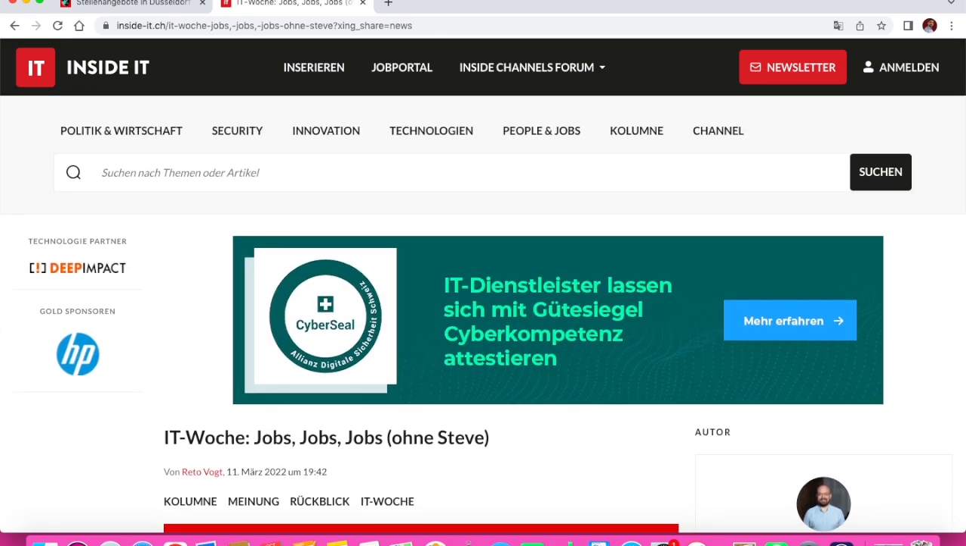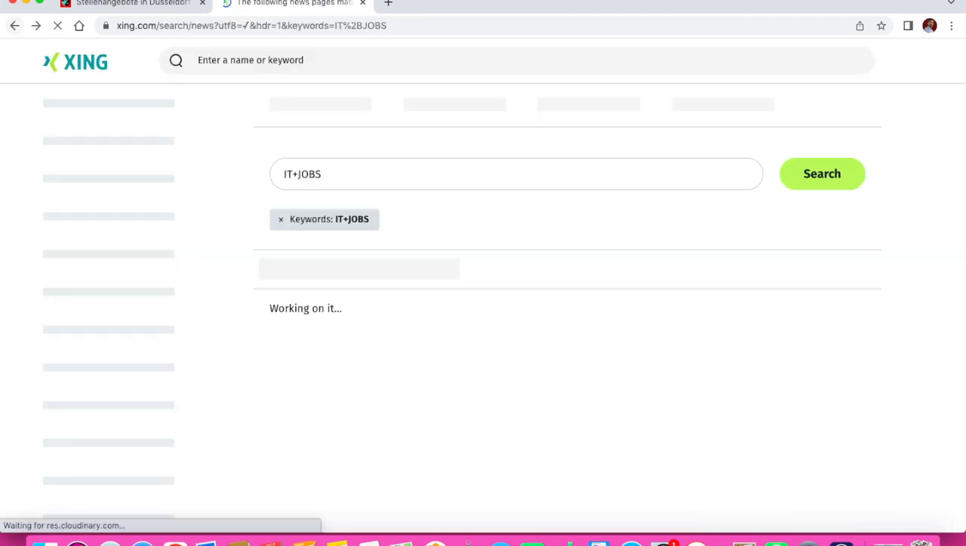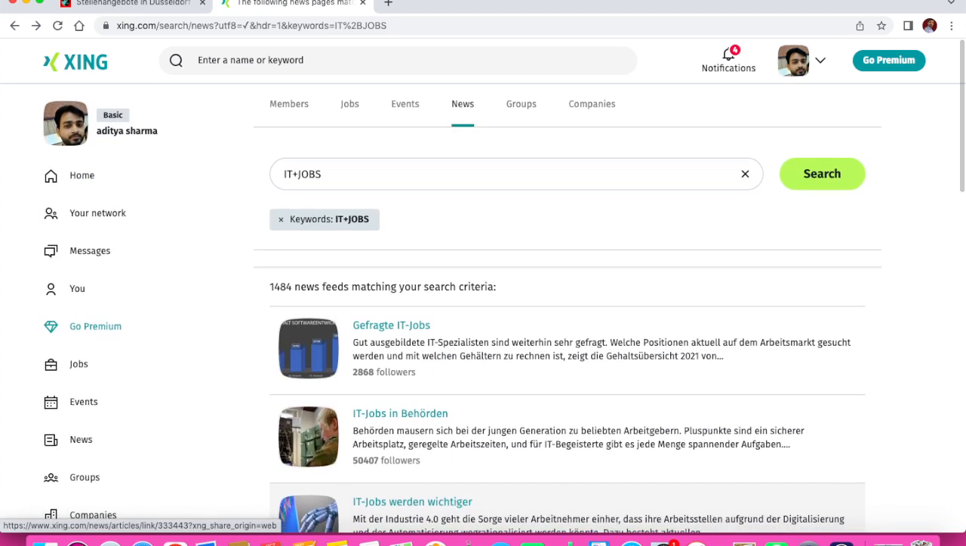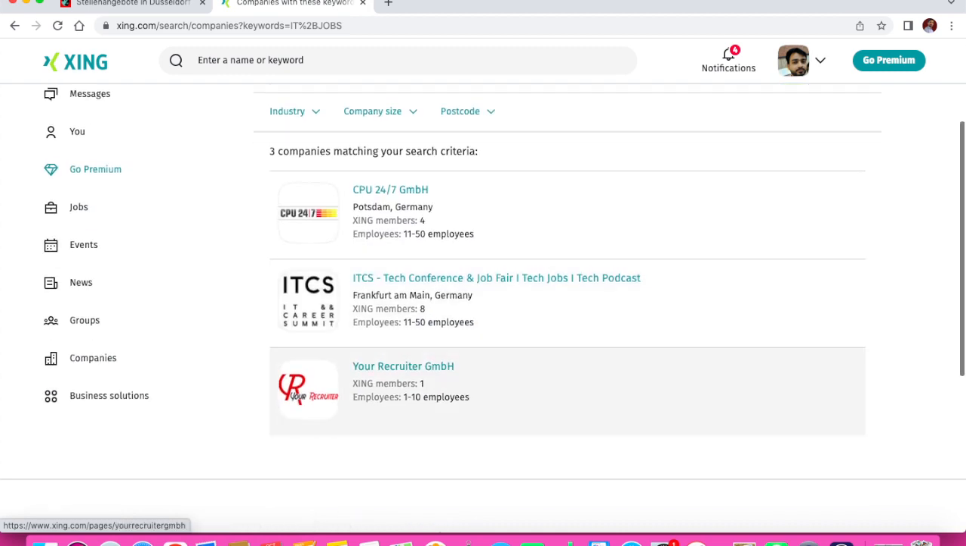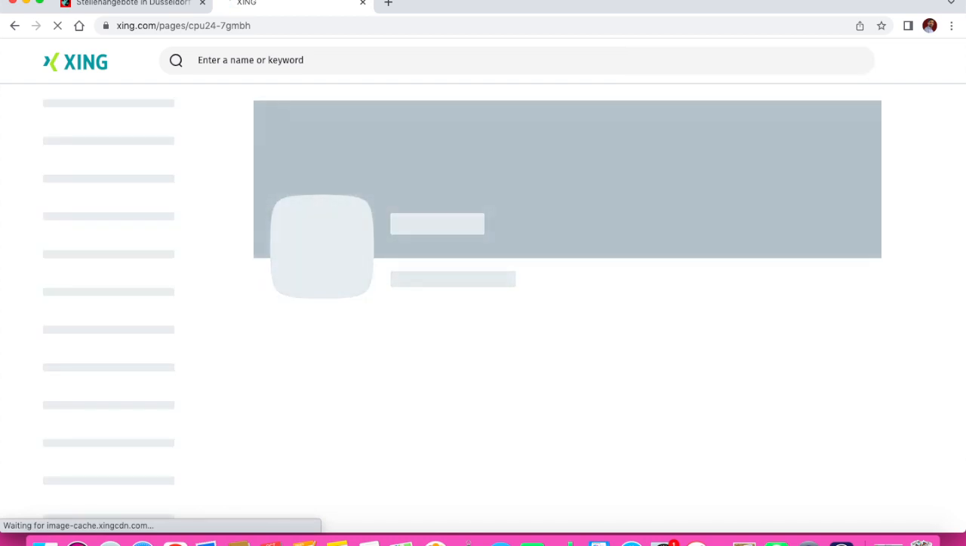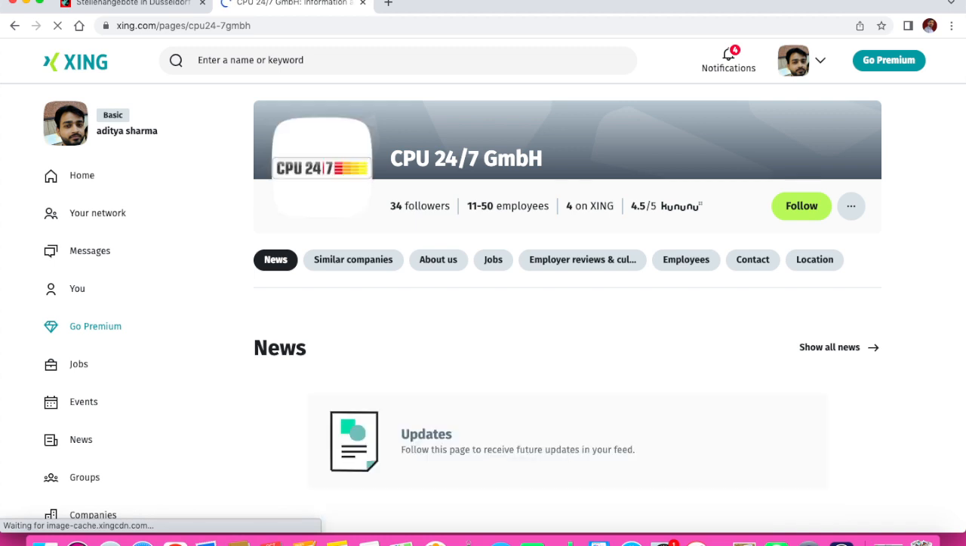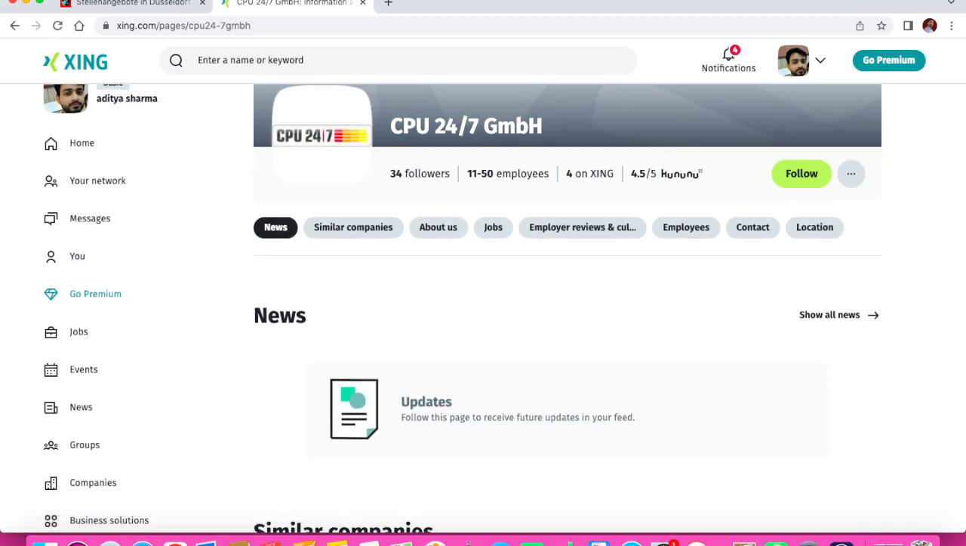Similarly, if I want to find some other jobs, we can go to the search option again. Here you can also find information related to the jobs. There are many companies. You can search the companies, like these are the companies: CPU 24/7 GmbH Potsdam. This is in Germany, Frankfurt am Main. Like I clicked here, I searched the company. If there is any vacancy in this company, you can go through it, you can write to them, you can send your email and updated resume.